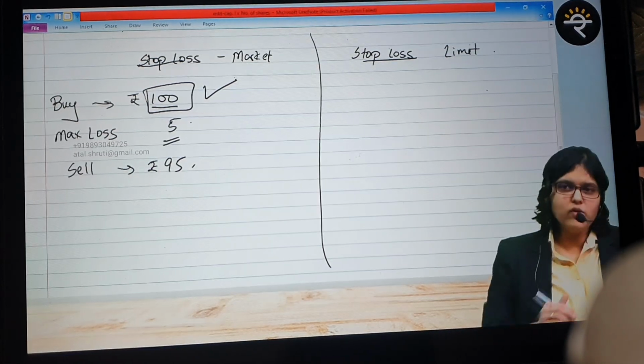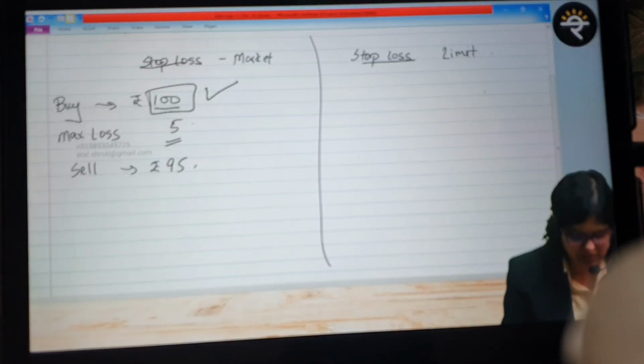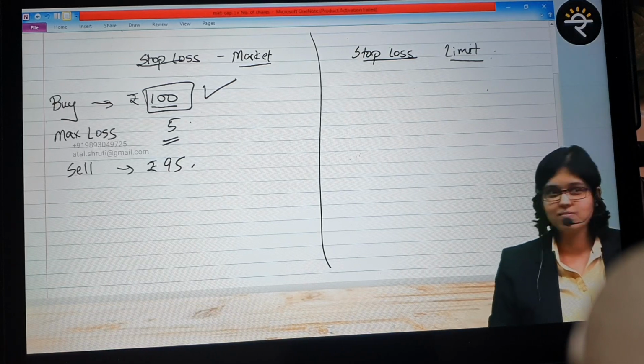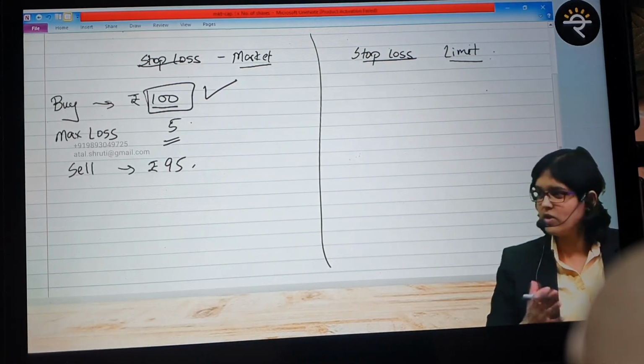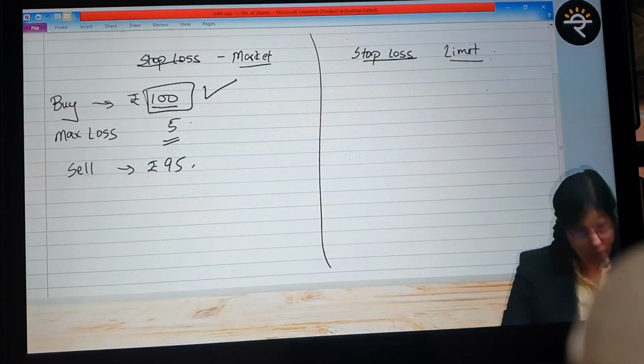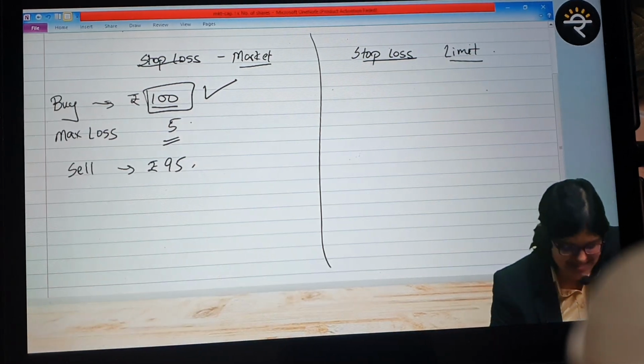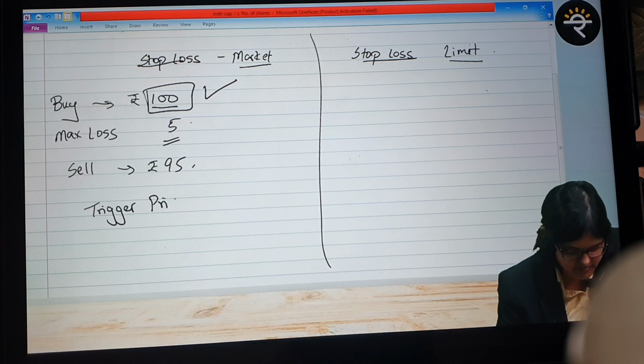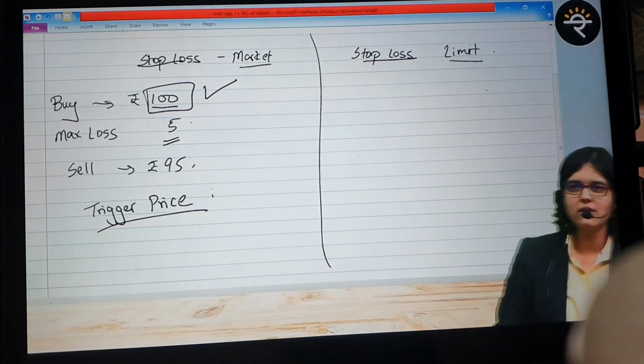Simple, clear. So when I go to the Zerodha portal, if I say stop loss order, it will ask me which stop loss: you want to place a stop loss market or stop loss limit. It will give me two options here, stop loss limit or stop loss market. Okay, clear? Yes. Now one more price is to be defined, which is known as a trigger price. Everyone pay attention.